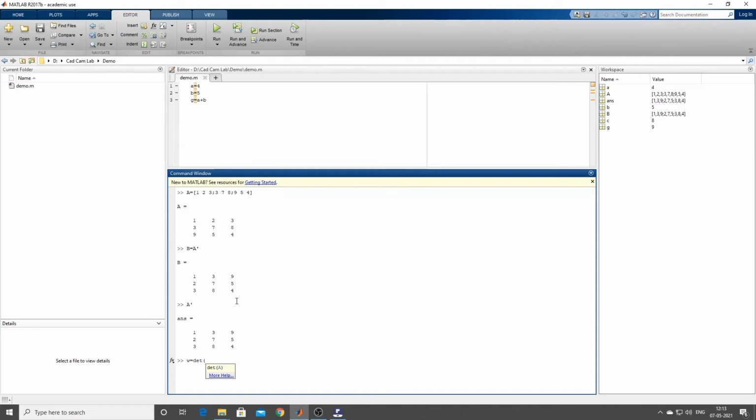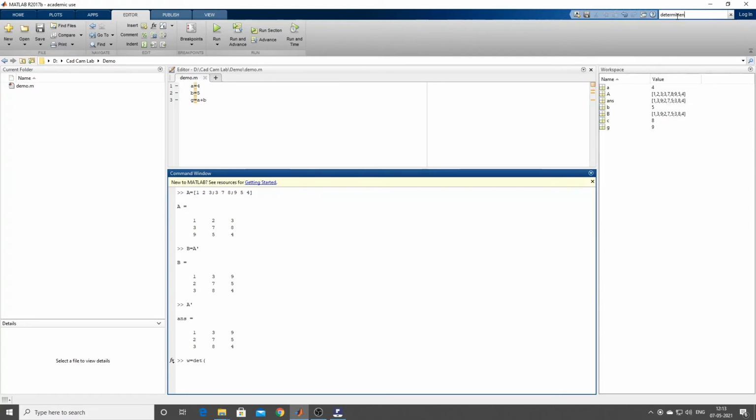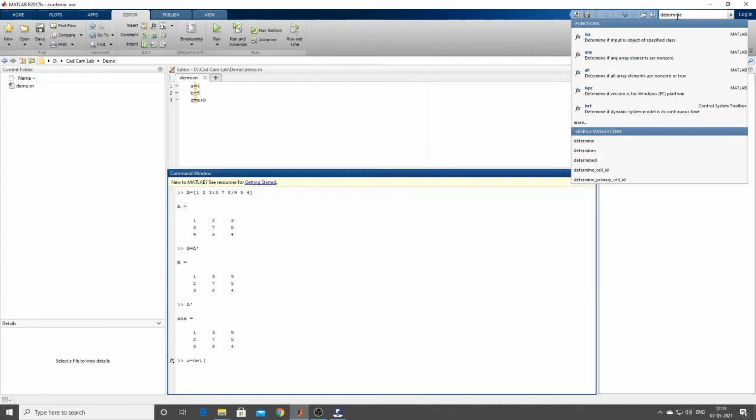So that is one of the pieces of information that you want to know. If you want to know anything, like what is the command that needs to be used in order to find out log or sine etc., can you see here there is such documentation. So here if you just type determinant, see, obviously you can get this determinant.